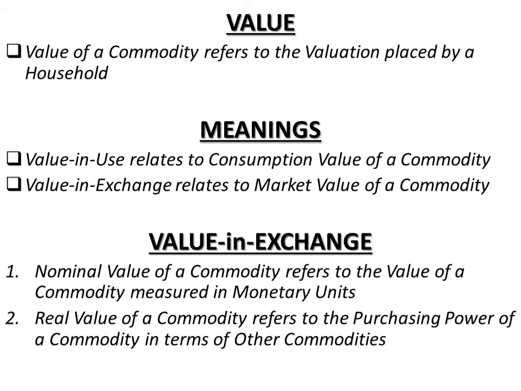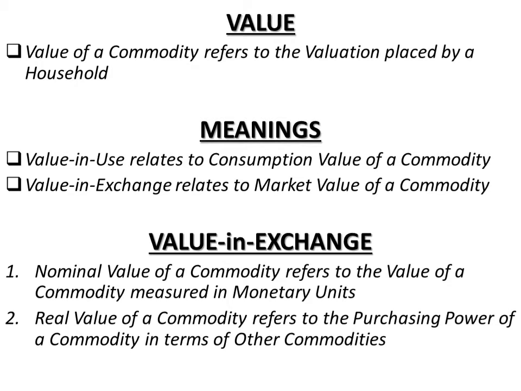Now, the classical economists had not given any explanation for this paradox, but the modern economists have explained it in terms of the fact that the market value or price of a commodity depends on demand and supply. Just now we have seen about price, demand and supply. Water has a very low price because it is available in plentiful amount. On the other hand, diamonds have a very high price because they are relatively scarce.